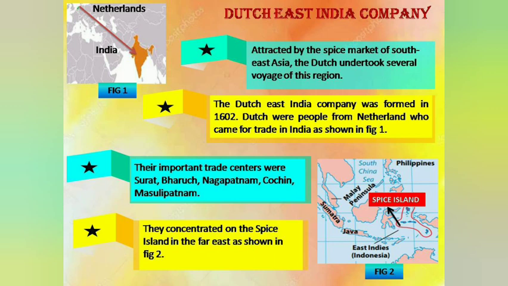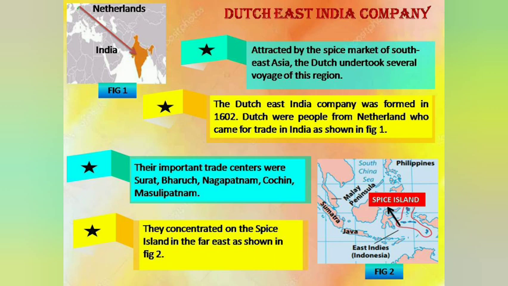Far East means the Spice Islands of Indonesia, as you can see in figure 2. This company was formed in 1602, and the Dutch basically came from the Netherlands, as you can see in figure 1. The Netherlands is again a place in Europe.